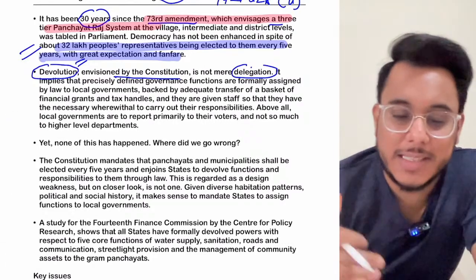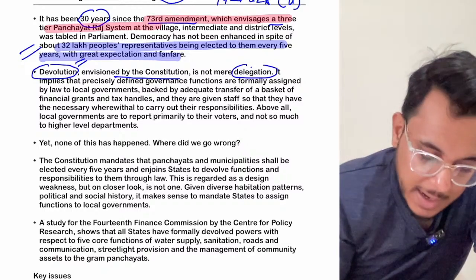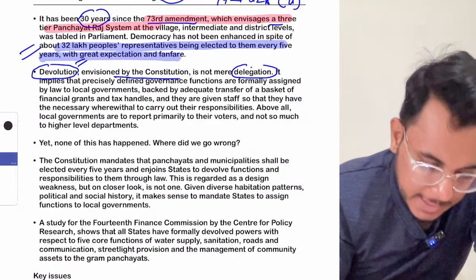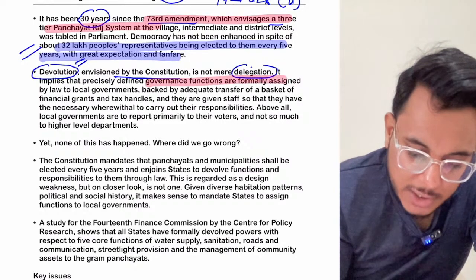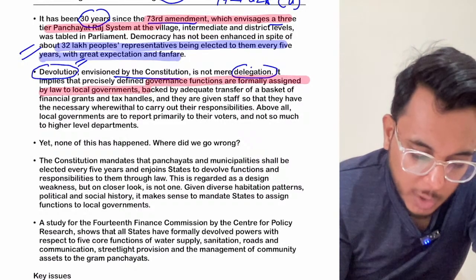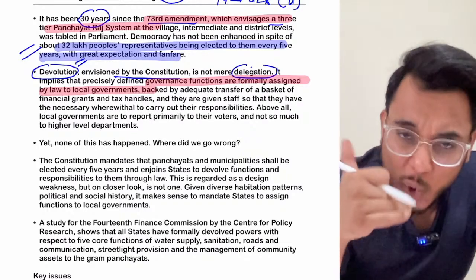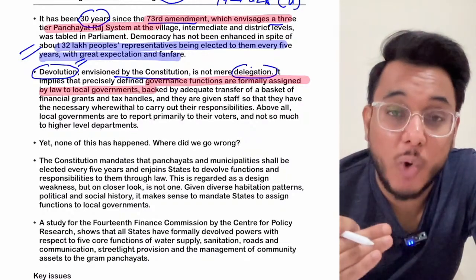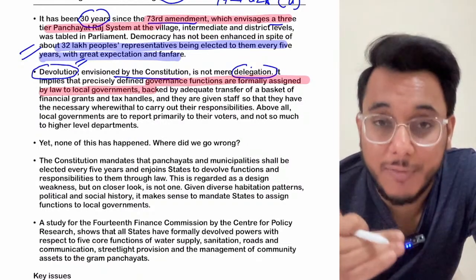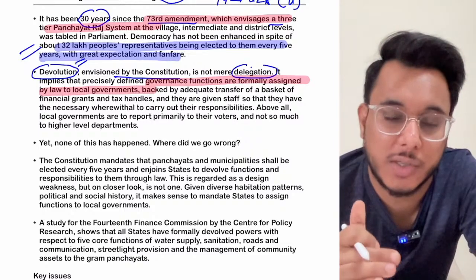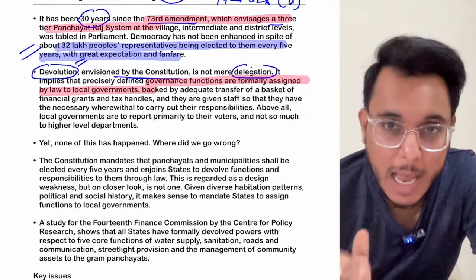We understand it as just the delegation of responsibility, but it is provided that governance functions are formally assigned by law to the local governments. Now, when we talk about delegation, you not only need to give the functions, but you also need to give them adequate financial resources, adequate human resources, adequate physical resources. Then proper devolution will happen.